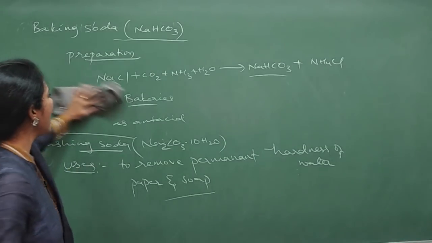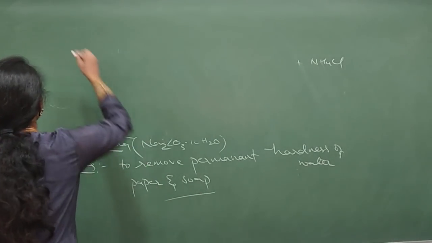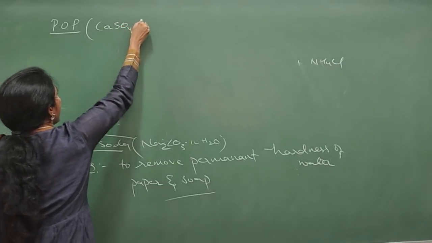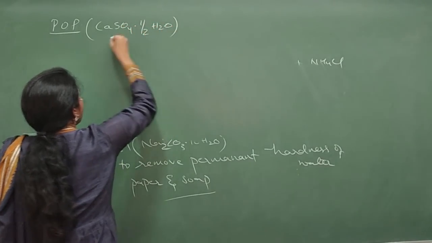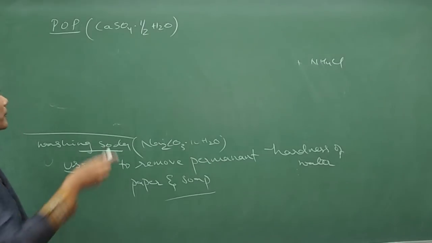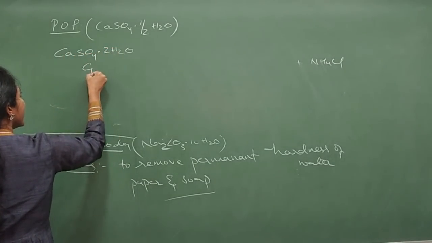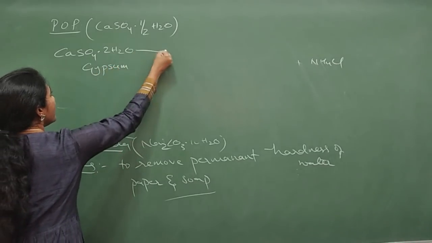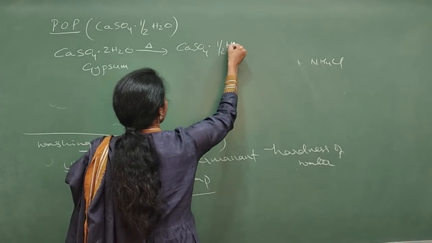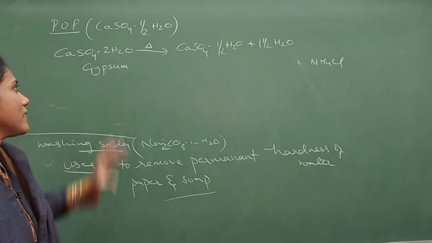And now coming to the last salt that we study, POP, Plaster of Paris. The formula is important. It is calcium sulfate half H2O. Calcium sulfate hemihydrate is called POP. So how do you prepare this? By heating gypsum, guys. CaSO4.2H2O is called gypsum. When you heat gypsum, water molecules come out and it gets converted into half H2O, plus 1.5 H2O comes outside. So this is about plaster of Paris.